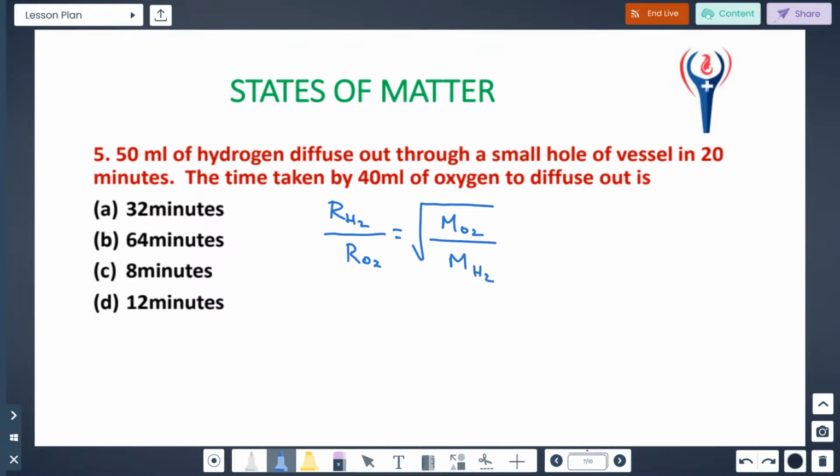Rate of diffusion is volume by time: for hydrogen 50 ml by 20 minutes, and for oxygen 40 ml by time, which we don't know, so we keep it as it is. The molecular mass of oxygen is 32.